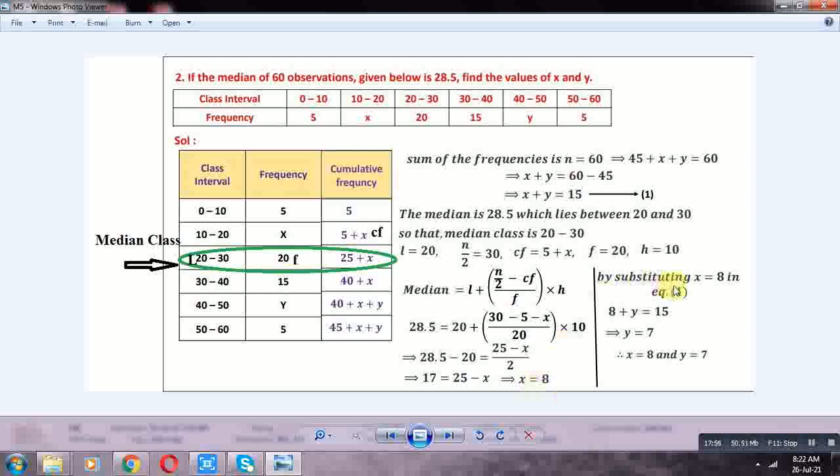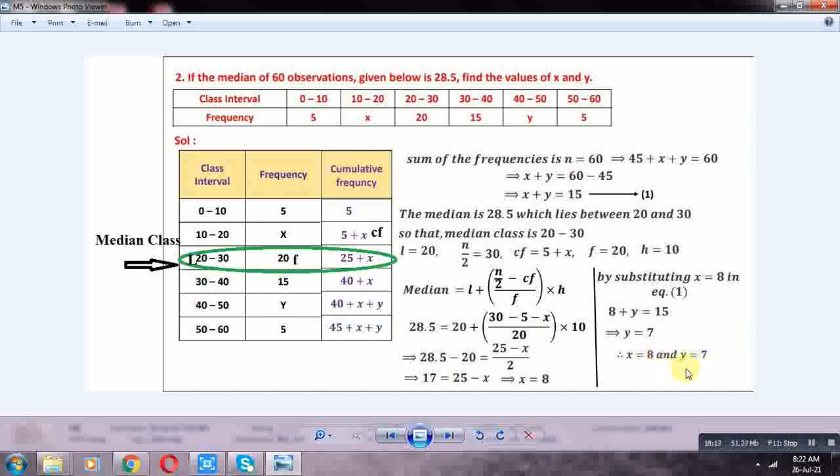Transposing 8 to the RHS, y is equal to 15 minus 8, which is 7. Therefore, x is equal to 8 and y is equal to 7.